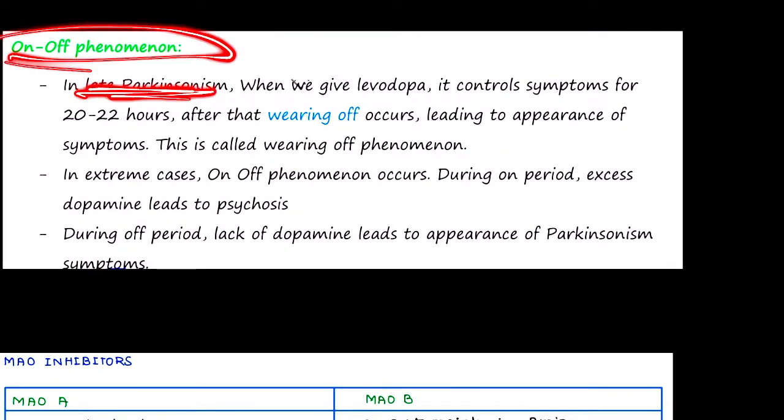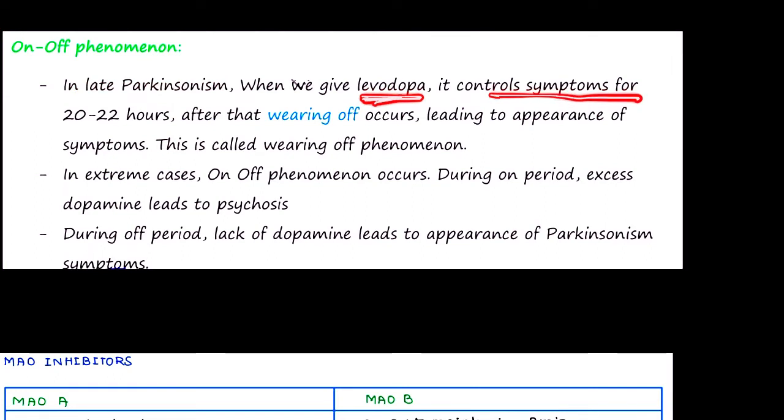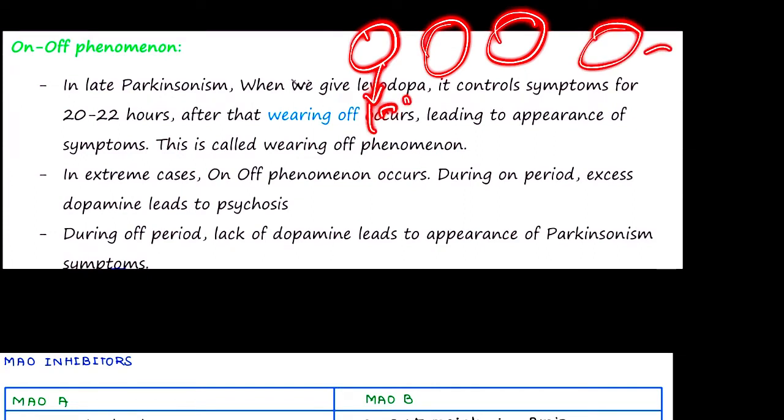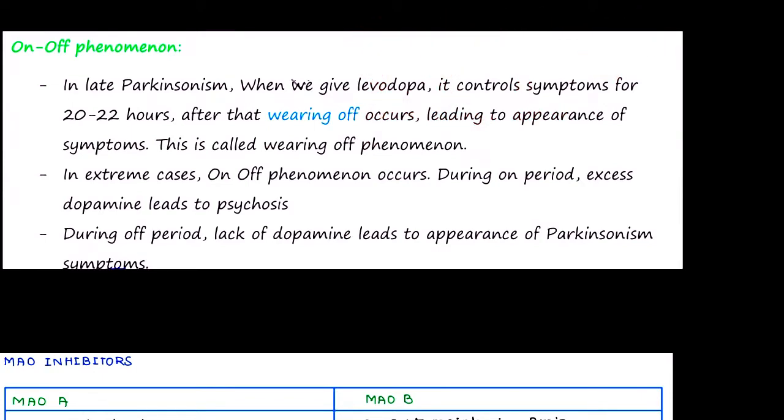In late Parkinsonism, when we give levodopa, it controls symptoms for 20 to 22 hours. Yes, we have said that there are a lot of vessels, first 1 to 2 hours, and then it will be released, it will work for 1 to 2 hours, then the next 1 to 2 hours, and this sequence follows, so it was working for 20 to 22 hours. But after that, wearing off occurs. That means the storing vessels will be worn off, leading to appearance of symptoms. This is called the wearing off phenomenon. In extreme cases, the on-off phenomenon occurs.